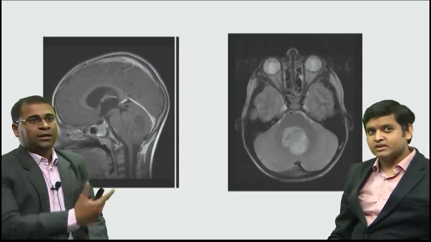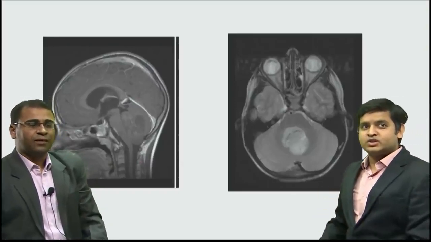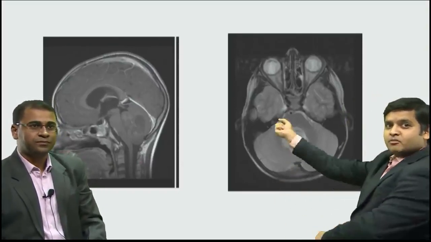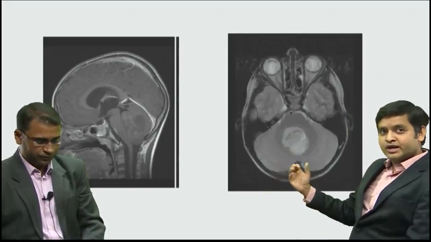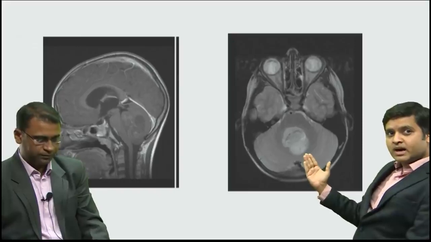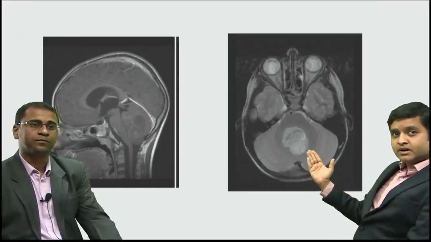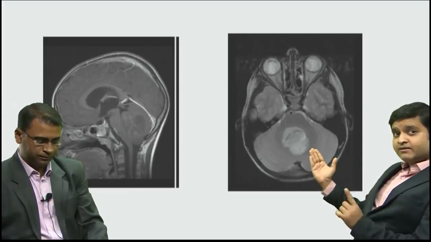Okay, and here we could see the most common tumor in infants, or 1 to 3 or 1 to 4 years of age, which is a medulloblastoma, and which is originating from the cerebellar vermis. Please remember, it is different from ependymoma.